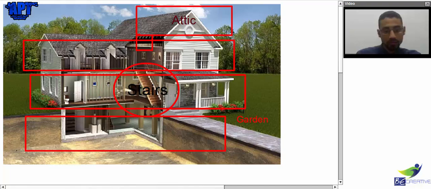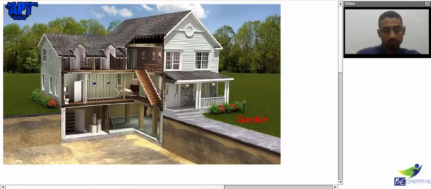Then we have here the second floor. So that's the second floor, and of course down here we have the first floor.